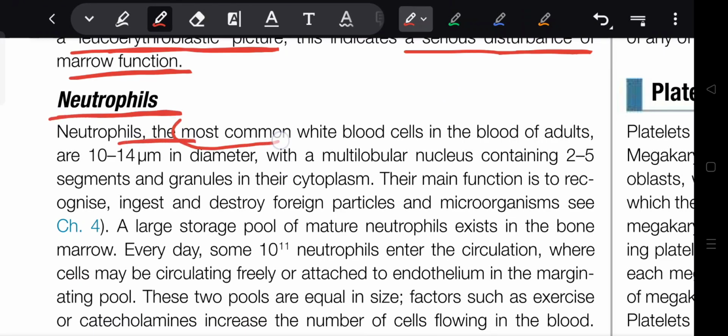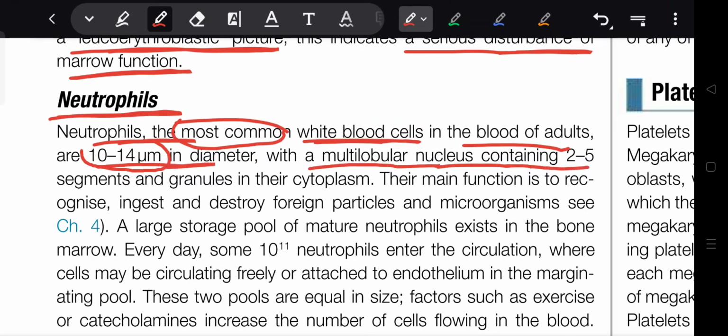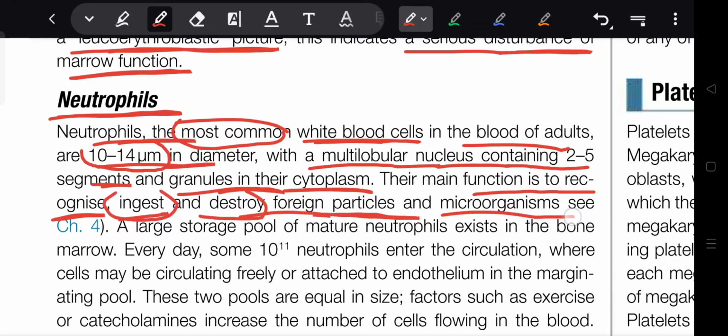Neutrophils, the most common white blood cell in the blood of adults, are 10 to 14 micrometers in diameter, with a multilobular nucleus containing 2 to 5 segments and granules in their cytoplasm. Their main function is to recognize, ingest, and destroy foreign particles and microorganisms. A large storage pool of mature neutrophils exists in the bone marrow.